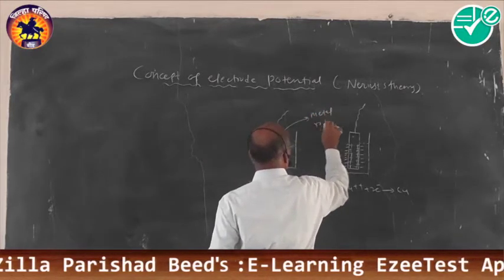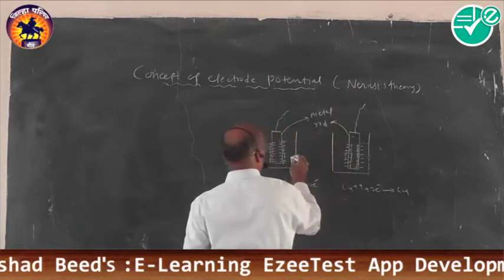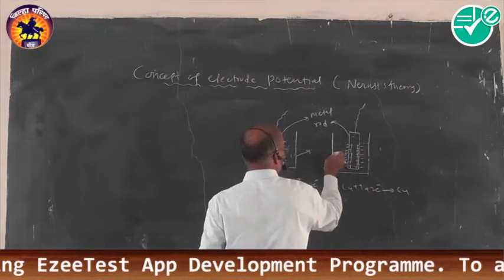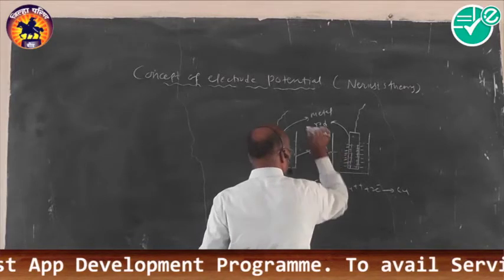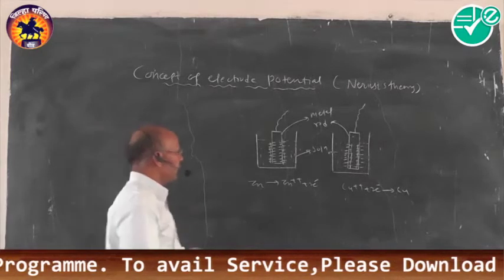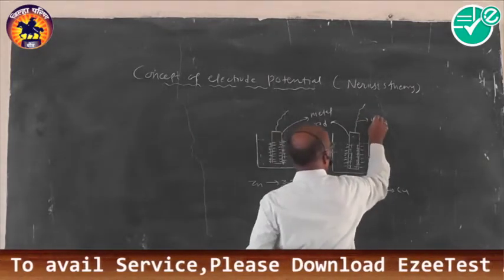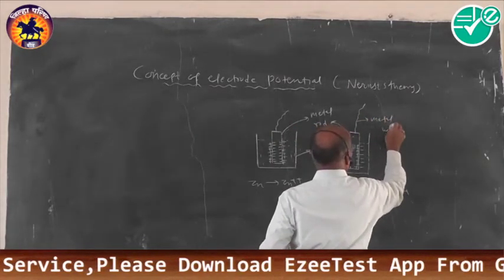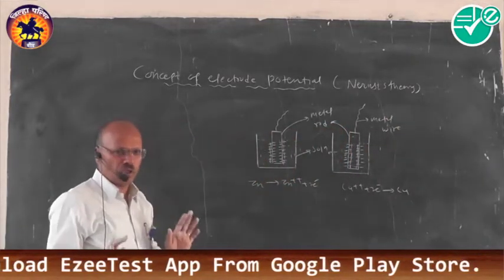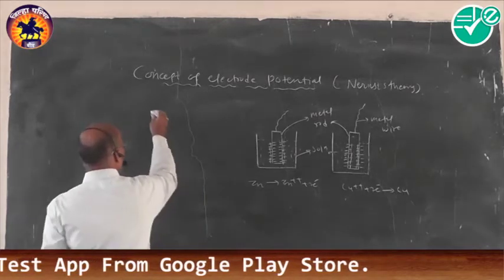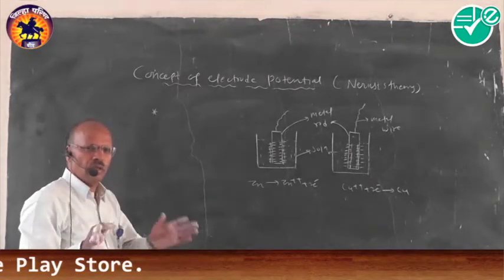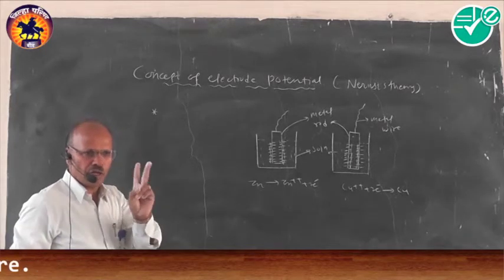It is the metal rod, the same one, in electrolytic solutions. In this particular case, if you think about the metal wire, how is the potential difference developed, or how does the concept of electrode potential arise? When a metal rod is dipped in its own ion solution, there mainly arise two tendencies.